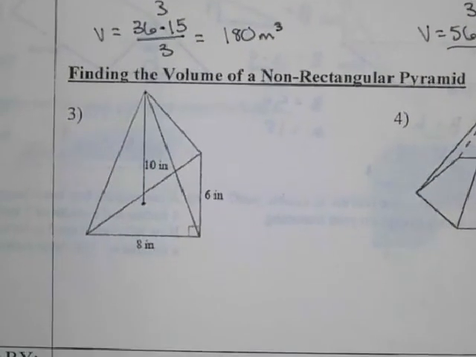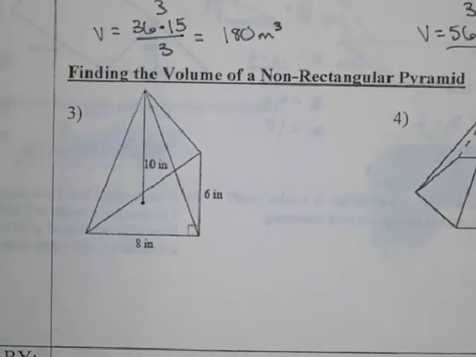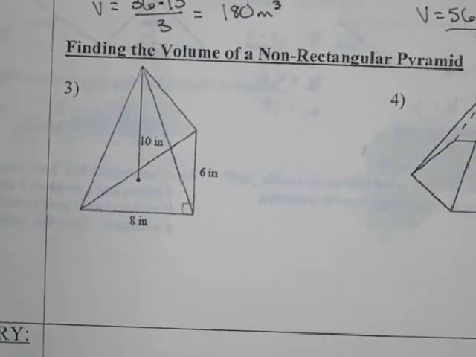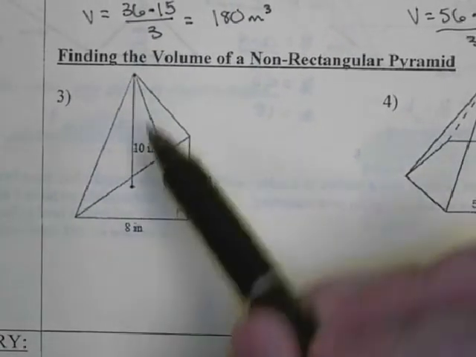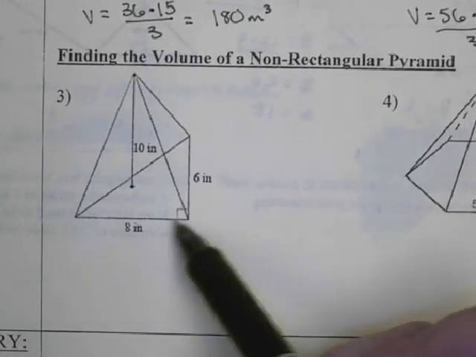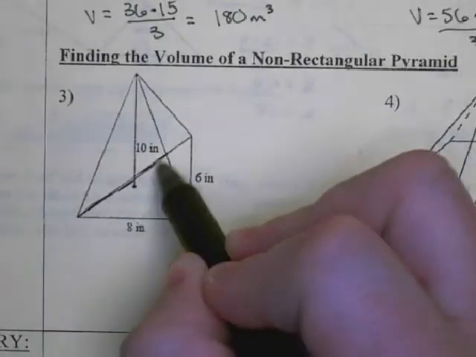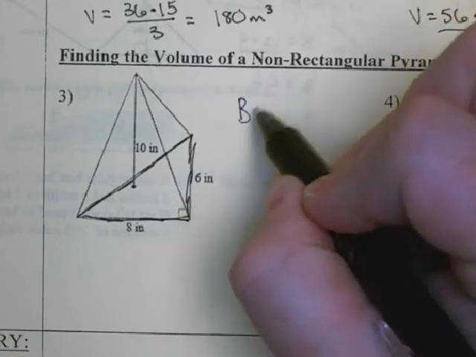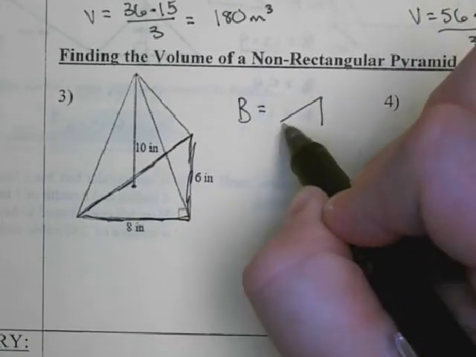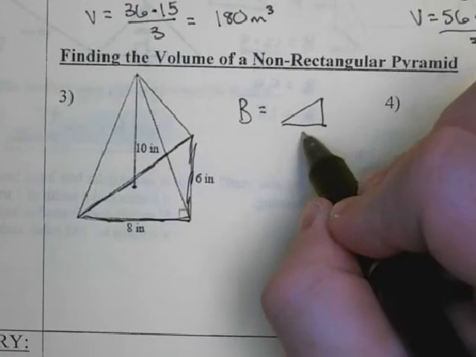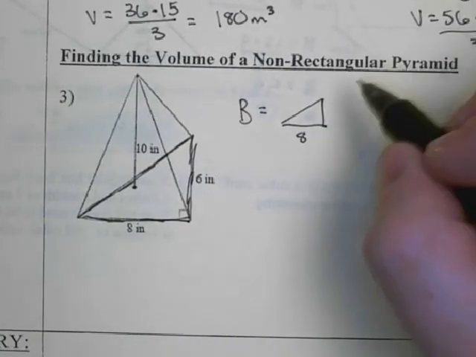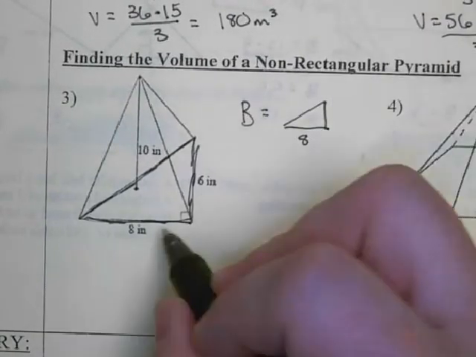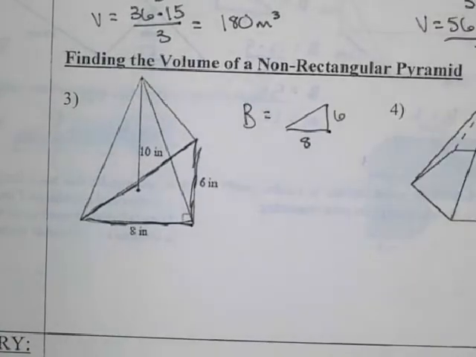Okay, so what if our base isn't as simple as a nice square? Let's look at number 3. So we can see that the base is this bottom triangle right here. This is the base of our pyramid. So our base is a triangle that has a base of 8 and a height of 6.